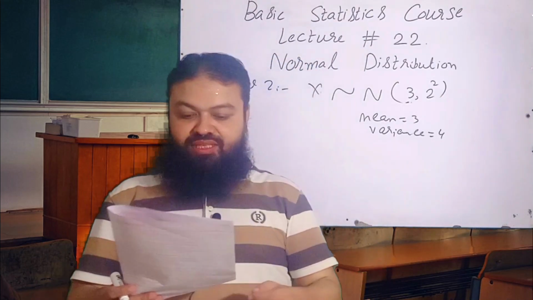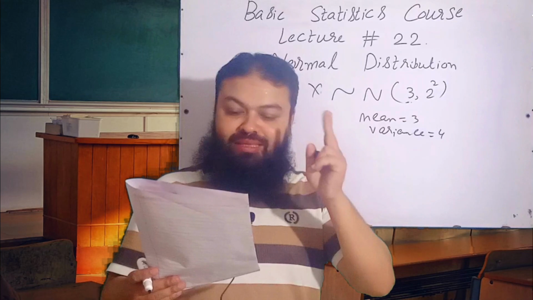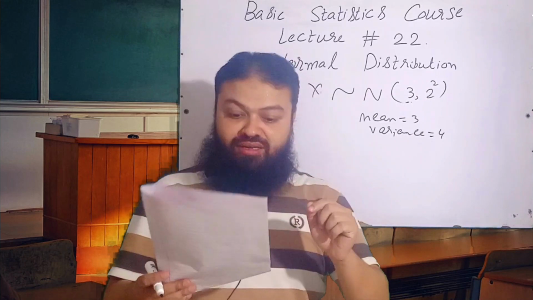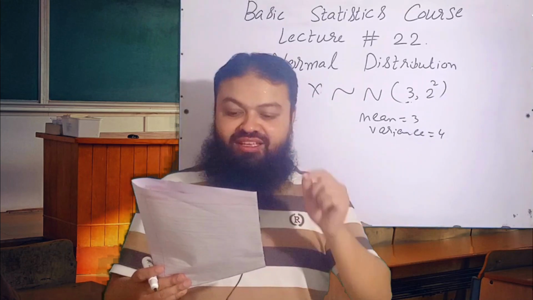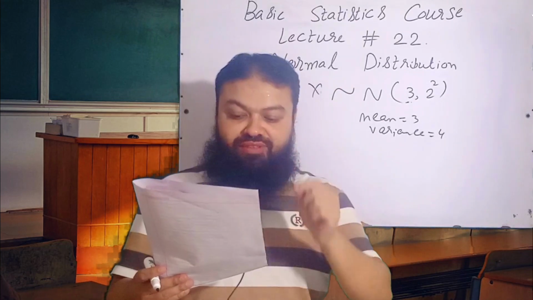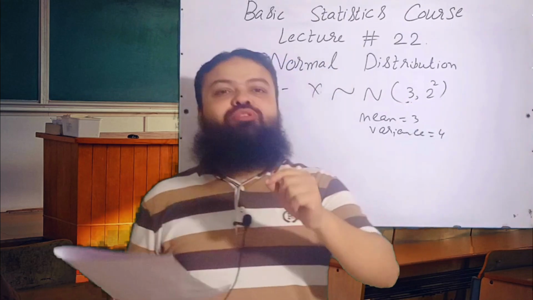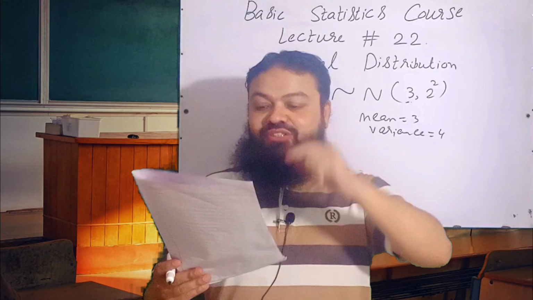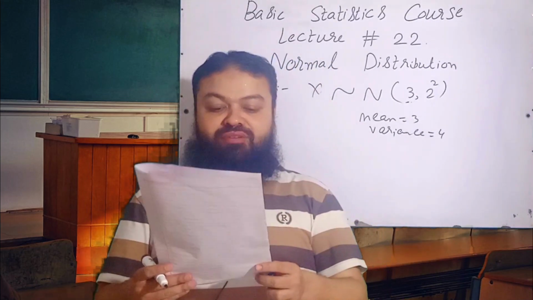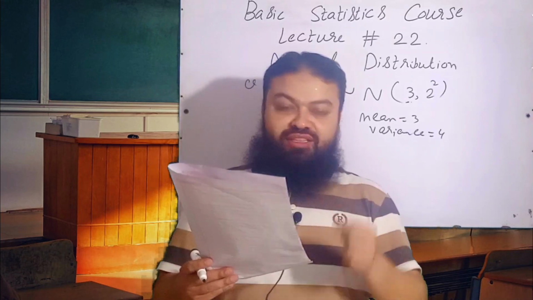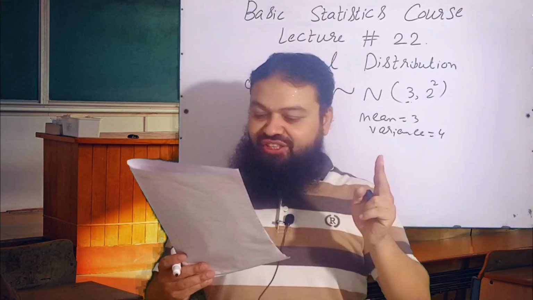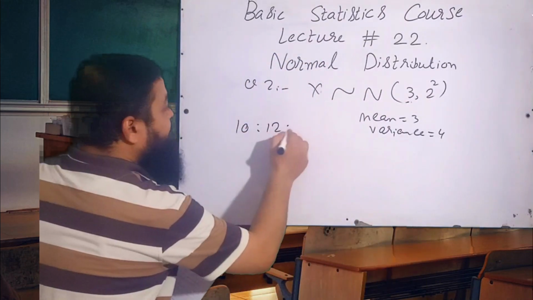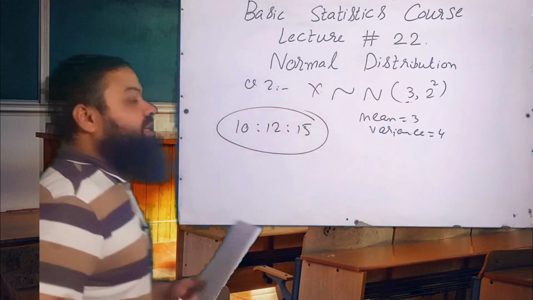Question number 3. Let x follow normal distribution, its two parameters mean and sigma square. Then the central moments of odd order are, a very important one, A 1, B infinite, C positive, D 0. Dear students, in the normal distribution, central odd order moments are always equal to 0. D will be the correct option in the exam. Question number 4. For a normal curve, the quartile deviation, mean deviation and standard deviation are in the ratio 10 ratio 12 ratio 15. That will be the correct option in the exam.